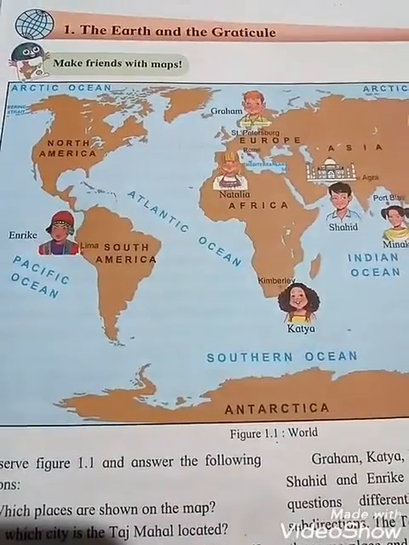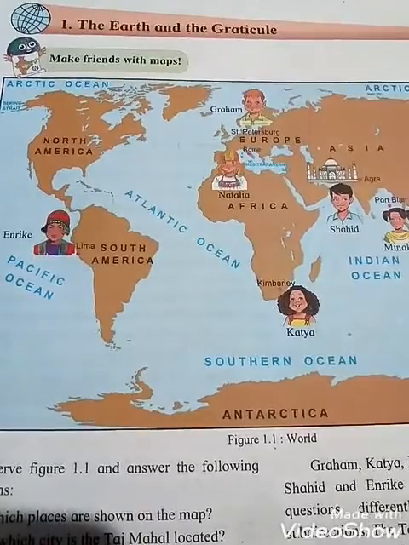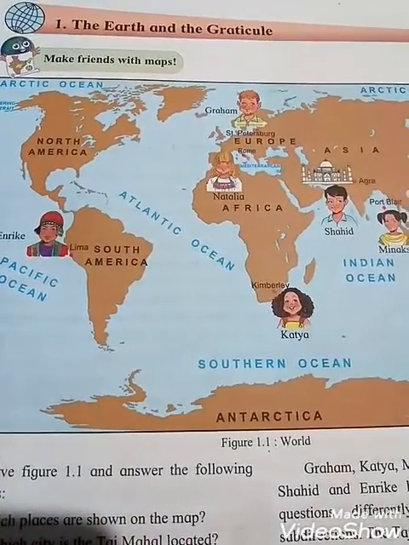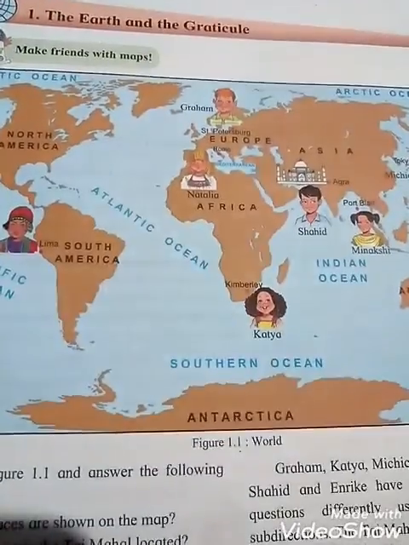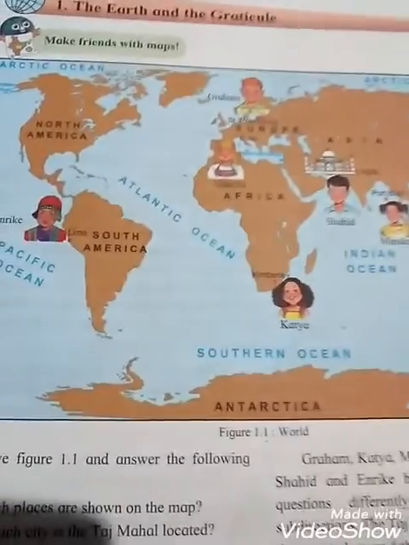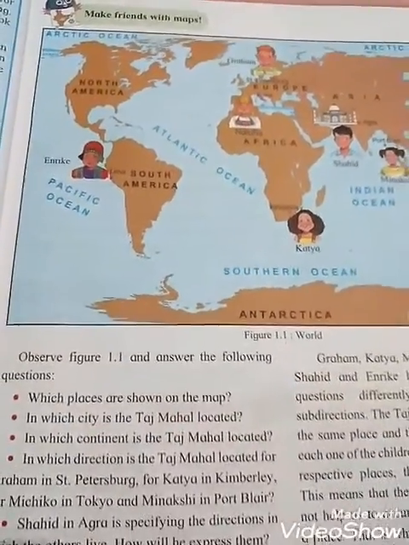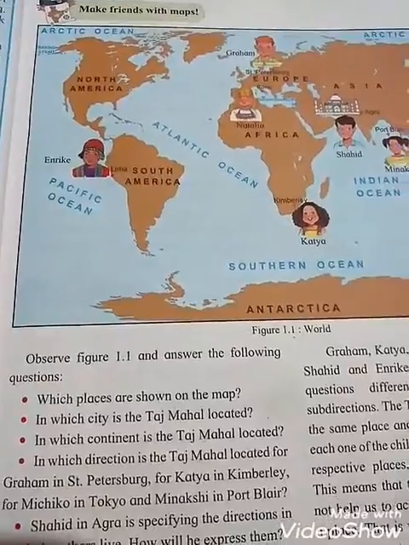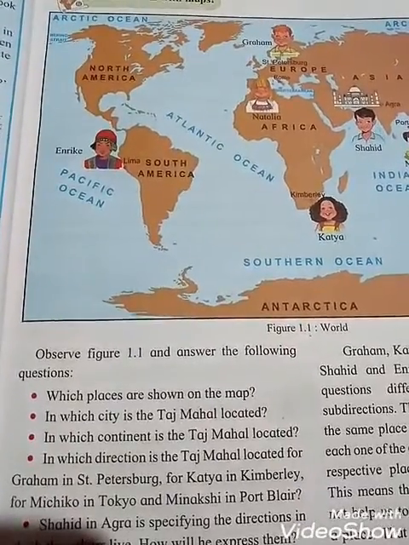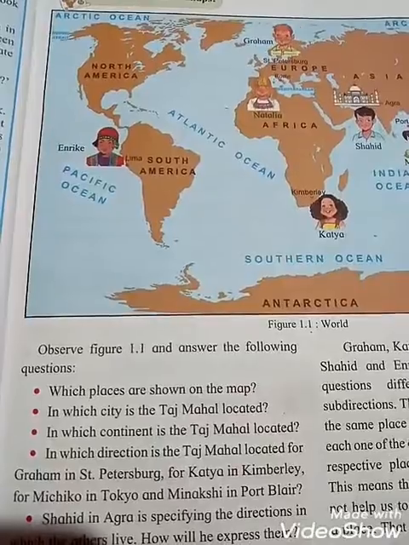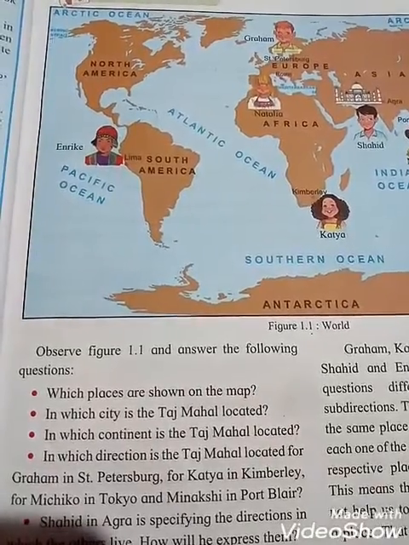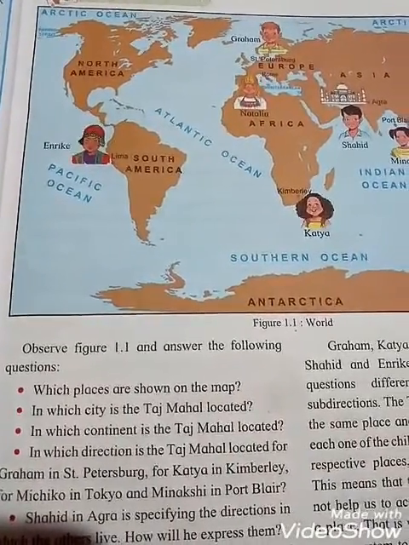Okay, students, which monument is shown in this map? Yes, it is the Taj Mahal. Okay, so see, students, in this figure 1.1 world map, observe figure 1.1 and answer the following questions. Which places are shown on the map? In which city is the Taj Mahal located?